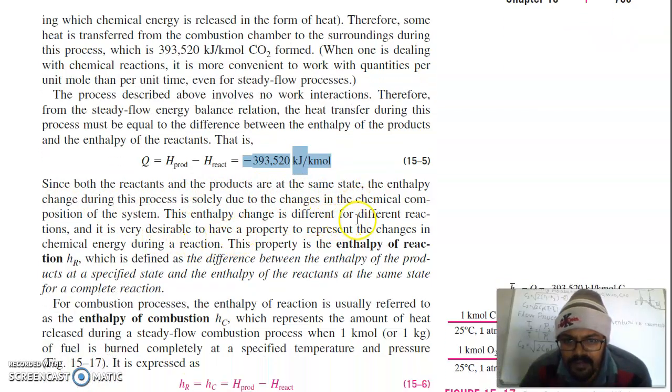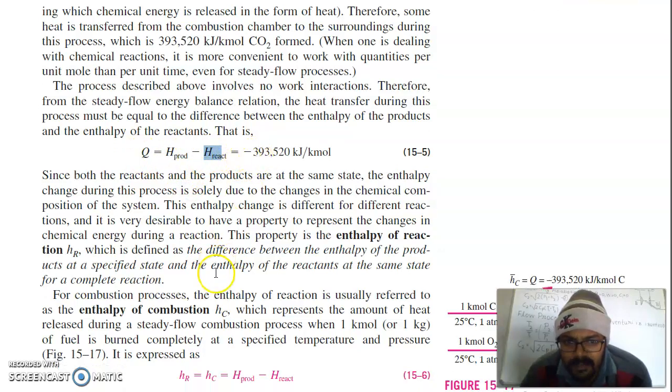The enthalpy change is different for different reactions, and it is very desirable to have a property to represent the change in chemical energy during a reaction. This property is the enthalpy of reaction. It is defined as the difference between the enthalpy of the products at a specified state and the enthalpy of the reactants at the specified state. So this is the difference of the enthalpy of products minus the enthalpy of reactants. It is called the enthalpy of reaction, denoted by HR.